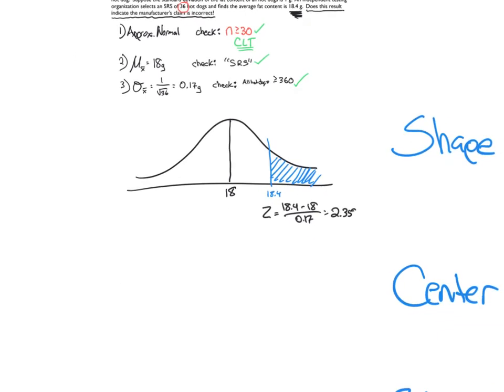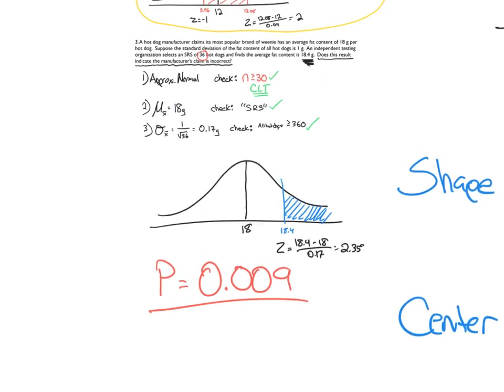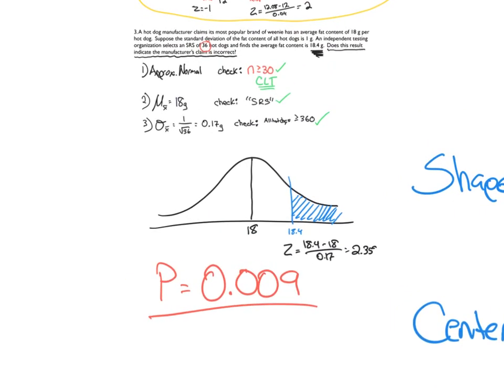But let's just go ahead and answer the question. Probability is, I'm going to just do this normal CDF. Normal CDF, my lower bound is 18.4. My upper bound is infinity, or I'm just going to call it 1,000. Mean is 18, and my standard deviation is 0.17. Plug that in. I get 0.009. Okay, so that is really what we want you to do here in chapter 7.